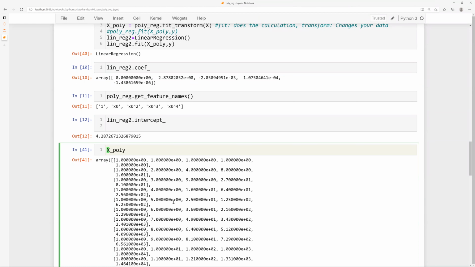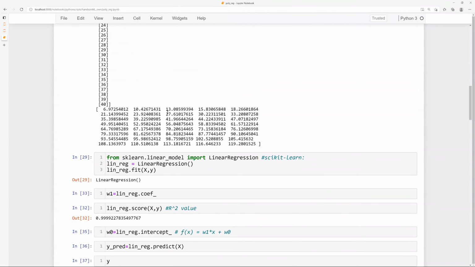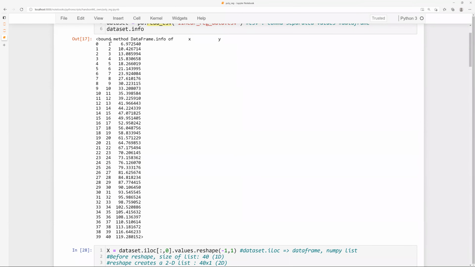So this is the 5th column. When we call this particular function fit_transform with a degree 4, it creates 5 columns. The first column is x to the power 0. The second one is x to the power 1, then x to the power 2, x to the power 3, and x to the power 4. So the first value of x was what? First value of x was 1. So the x to the power 1 is going to be what?